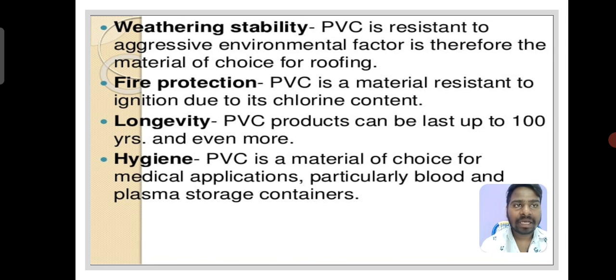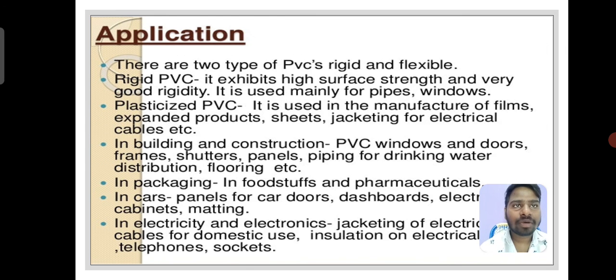PVC is the material of choice for medical applications, particularly blood and plasma storage containers. Applications: there are two types of PVC, rigid and flexible. Rigid PVC exhibits high surface strength and very good rigidity. It is used mainly for pipes and windows. Plasticized PVC is used in the manufacture of films, expanded products, sheets, and jacketing for electrical cables.